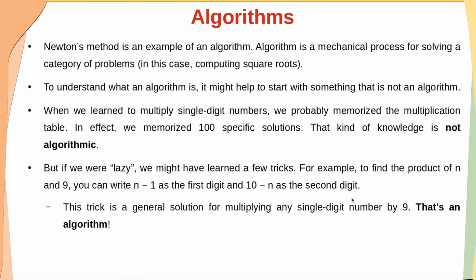Say you take any n value, and if you want to multiply 9 by that n value, you can use this trick. And this is an algorithm. Memorizing things, or whatever we remember telling, is not an algorithm. There should be some trick in computation, and such things we call an algorithm. Hope this is clear to all of you, dear students.